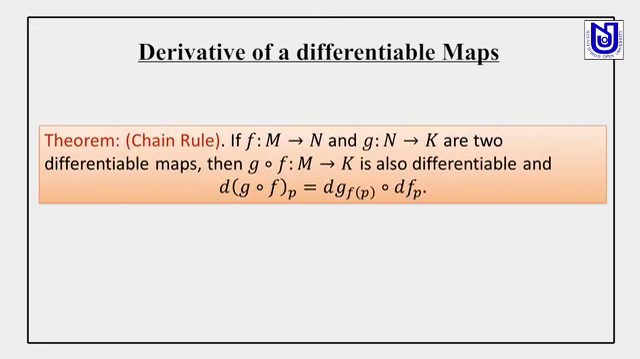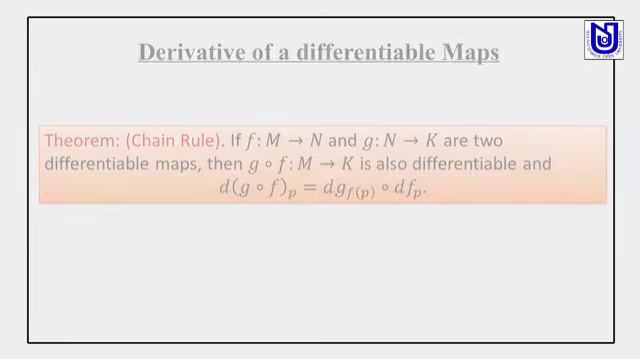Now the chain rule. If we have two functions, f from M to N and g from N to K, then the composition g composed with f is a map from M to K and it is also differentiable. The derivative rule is: the derivative of g composed with f at the point p is dg at f(p) composed with dfp.